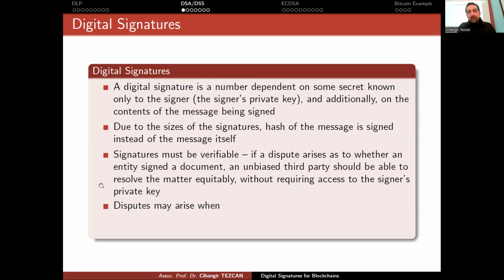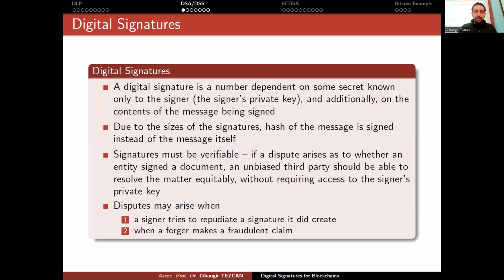Disputes may arise when a signer tries to repudiate a signature it did create. So assume that you send somebody some Bitcoin, you signed the transaction, and then you deny that transaction. Actually, it wouldn't work because everybody will be able to check the correctness of the signature by using your public key.